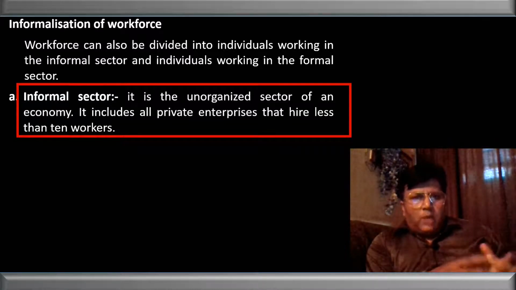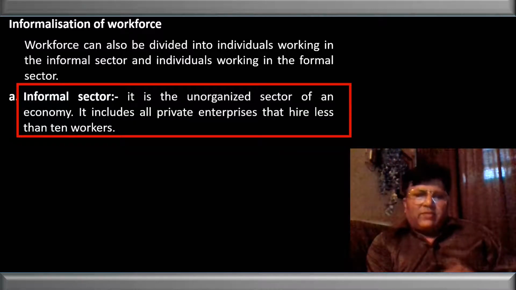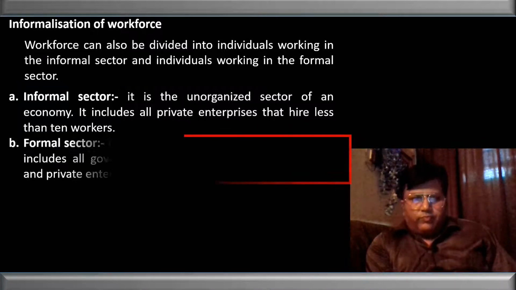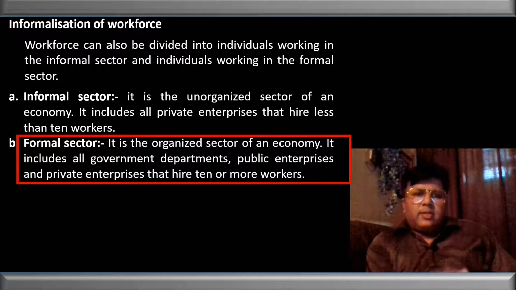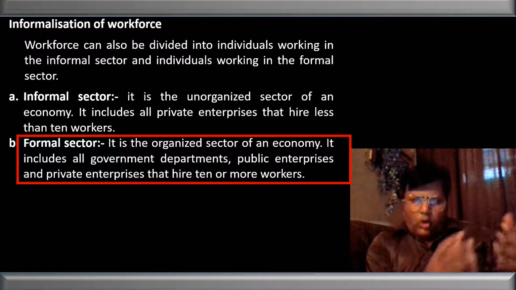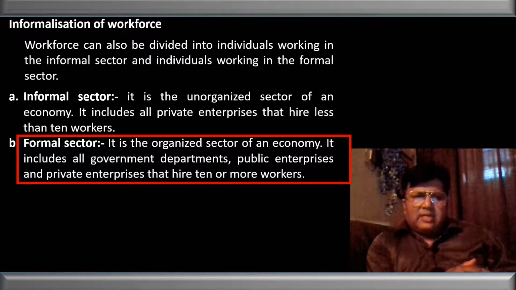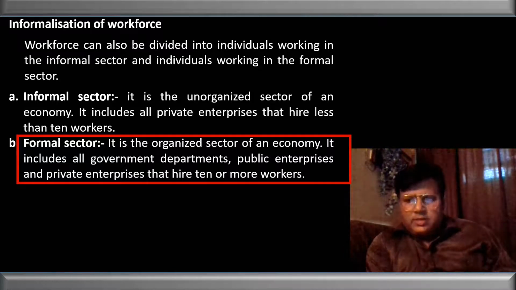It includes all private enterprises that hire less than 10 workers, and the informal sector does not provide any social security to the people. Opposite to that, the formal sector is the organized sector of the economy. It includes all government departments, public enterprises, and private enterprises that hire 10 or more than 10 workers, and they provide all the social security benefits.